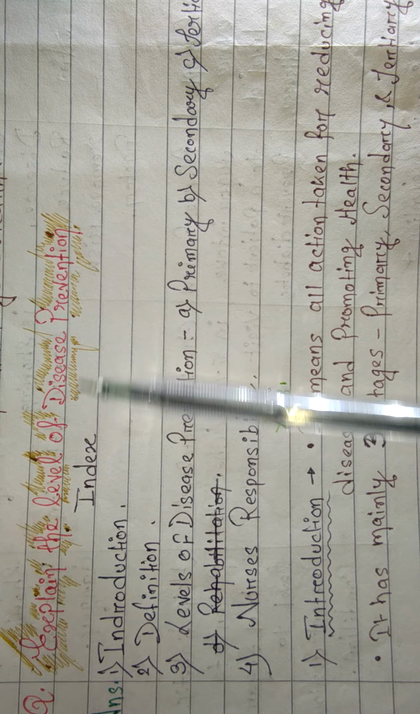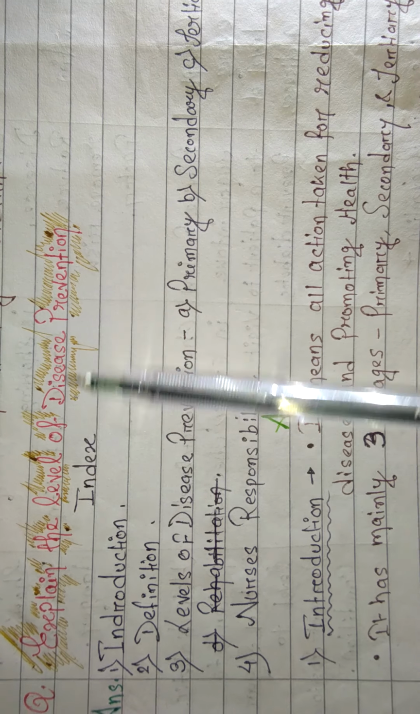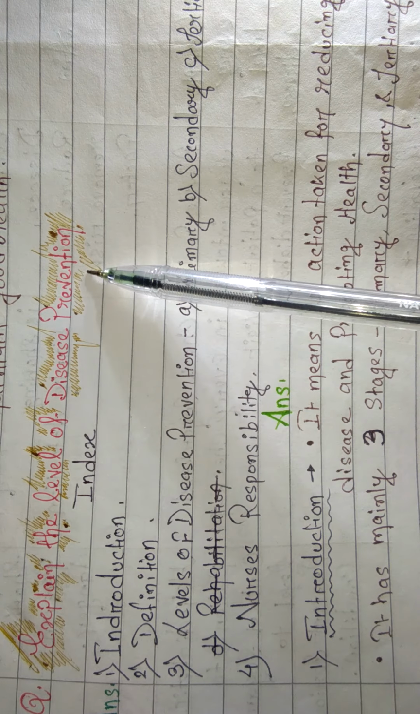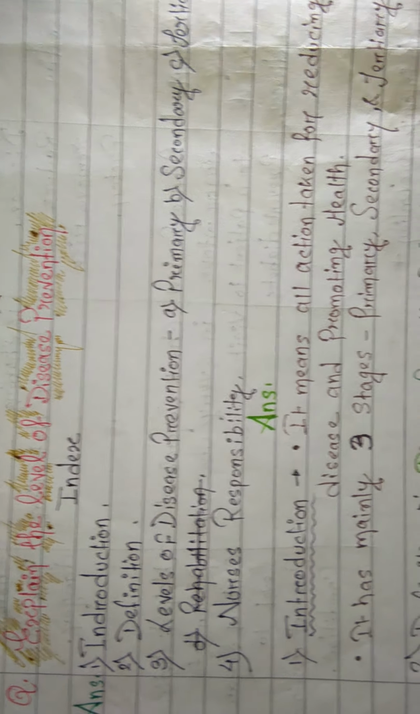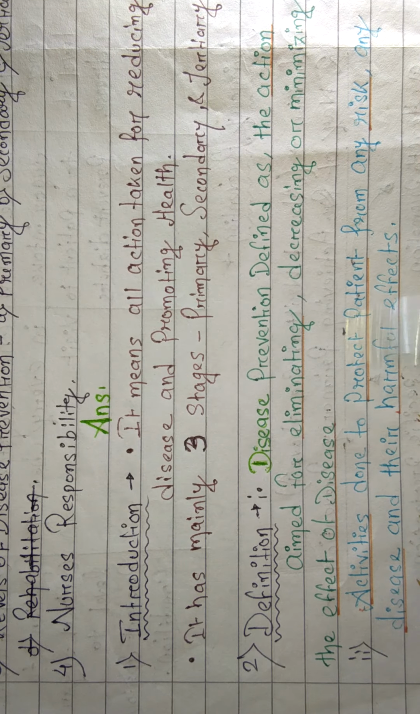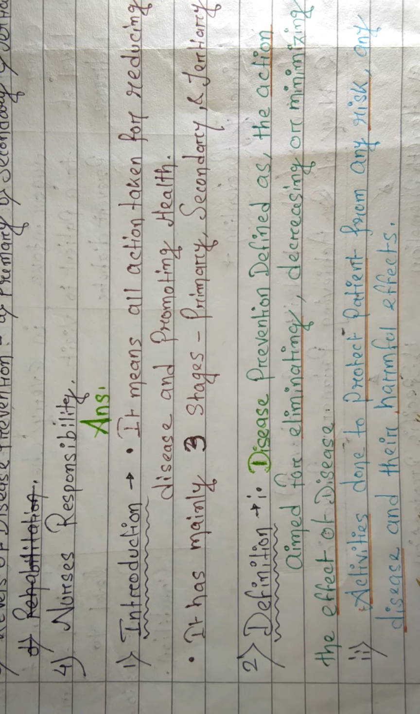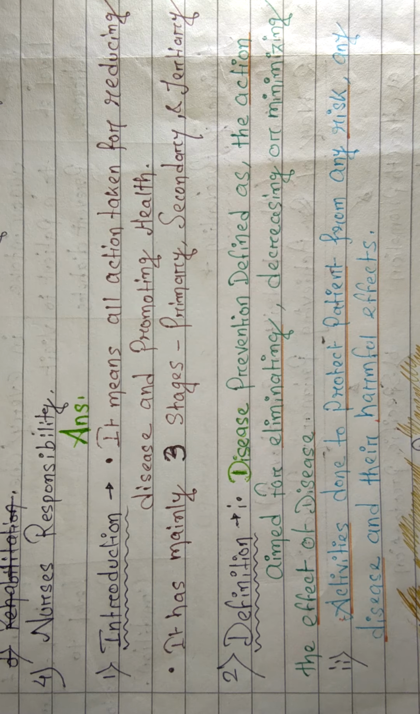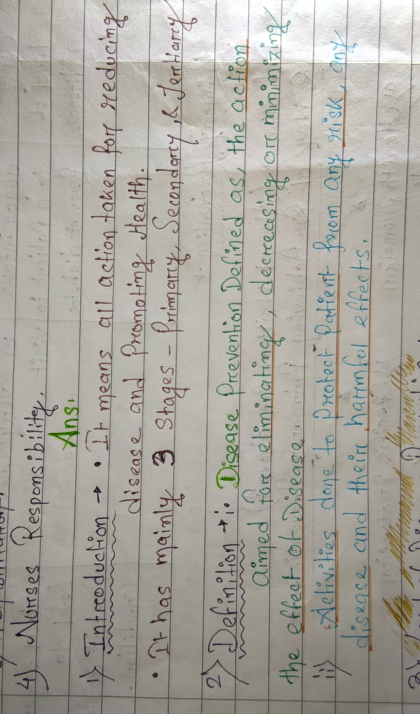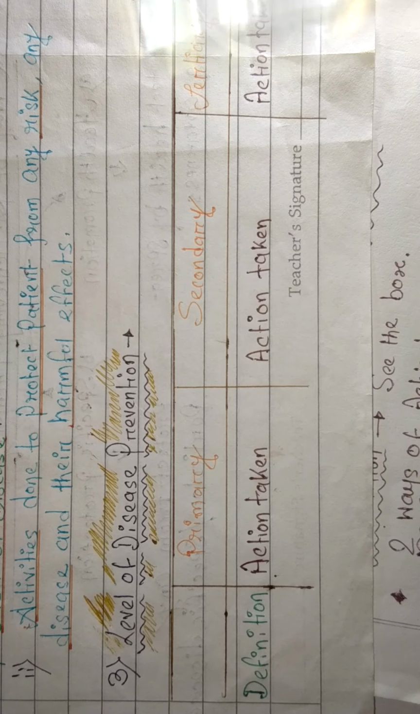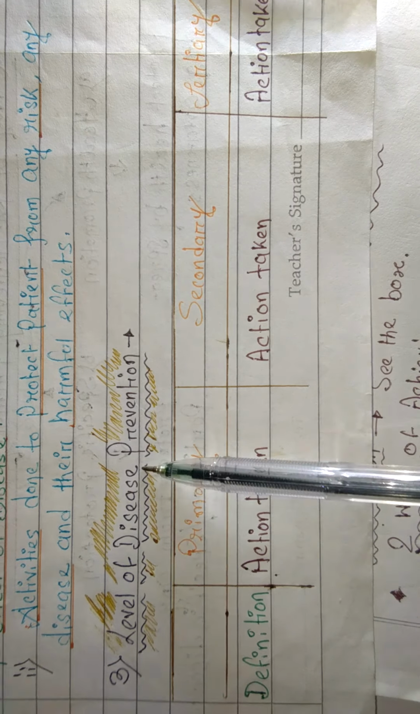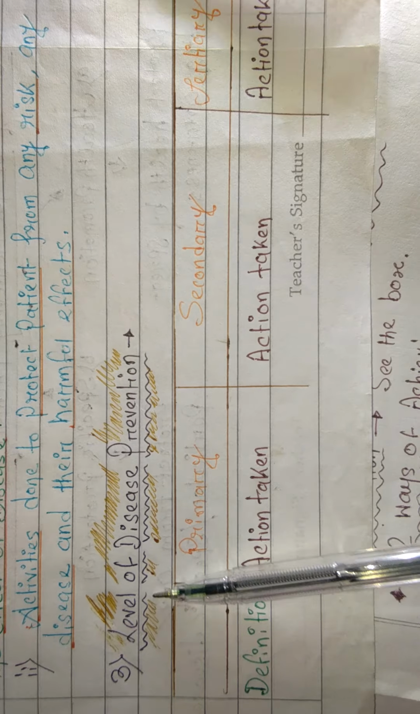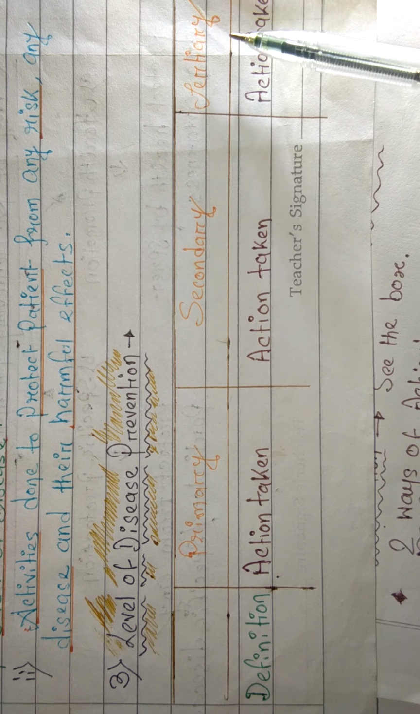Okay, so today we will study fundamentals. We were studying the levels of disease prevention. I hope you remember, we have studied till the introduction and definition. So now we will start the levels of disease prevention. How many levels? Three levels: primary, secondary and tertiary.